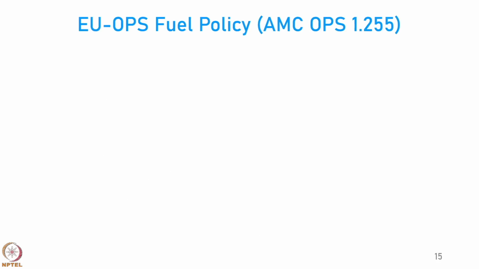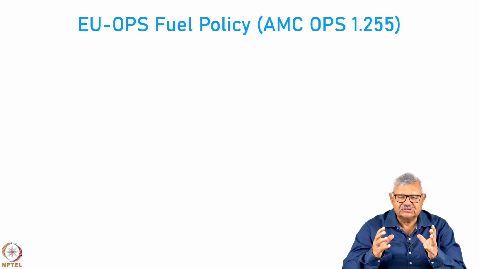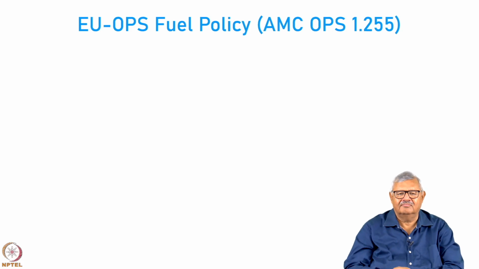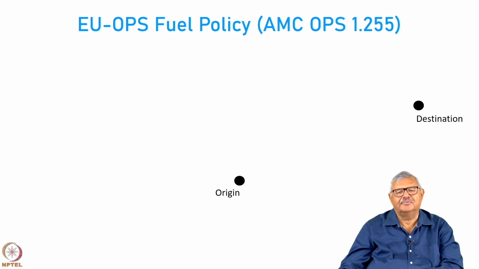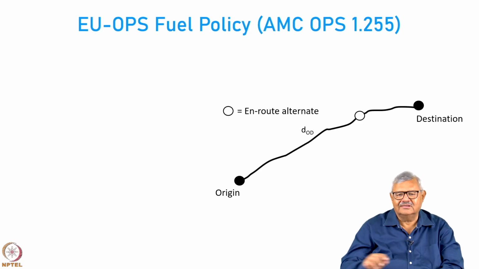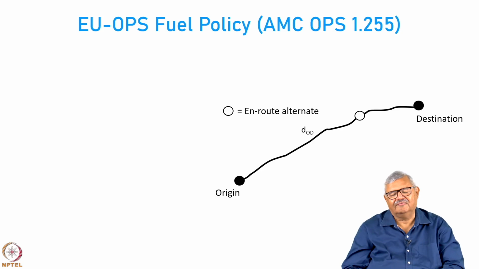Now, reserve fuel constitutes dead weight which we are carrying, but we cannot use it. So, therefore, airlines try to minimize the amount of reserve fuel, but it cannot be made very low because of safety considerations. So, if we look at the EU OPS fuel policy, which is under the AMC OPS 1.255, they have a very interesting policy. Let us say there is an origin airport from where you start the flight, and this is the destination airport where you end the flight. So, the distance DOD is the distance between the origin and destination, and that is the typical flight path.